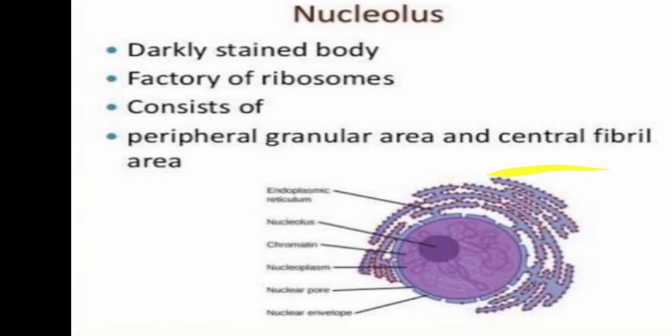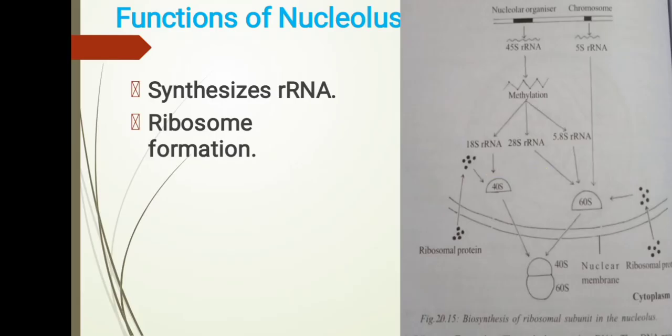The functions of the nucleolus: it synthesizes RNA, rRNA. It is helpful for the production of rRNA. And the second one, ribosome formation. Here we see a chart in this picture. Small and large subunits of ribosomes are formed by combining rRNA and proteins. Here we see 2 types of ribosomes, 70S and 80S.